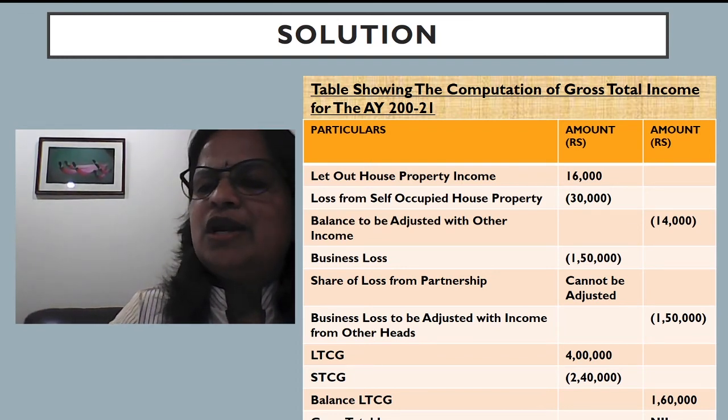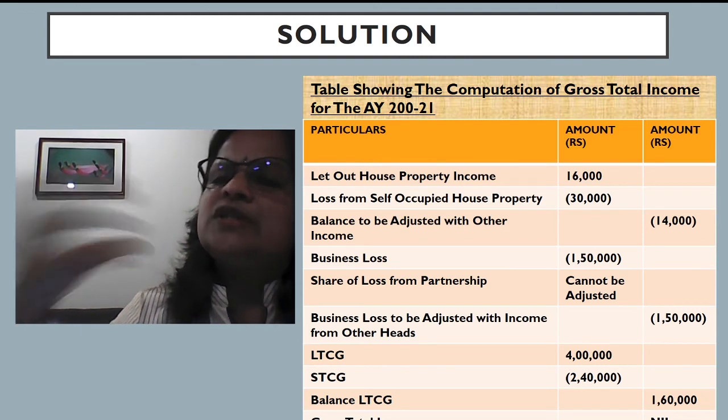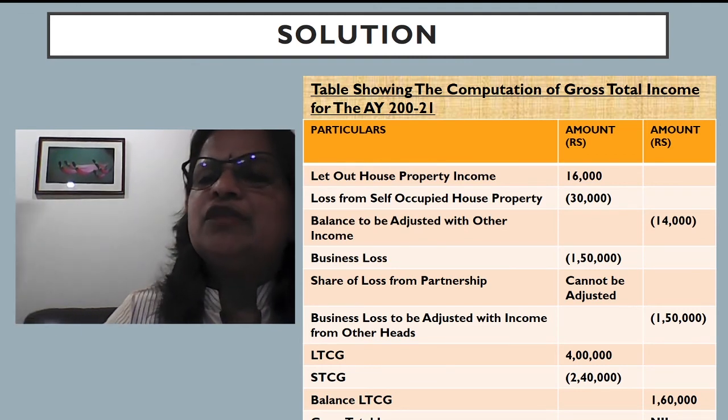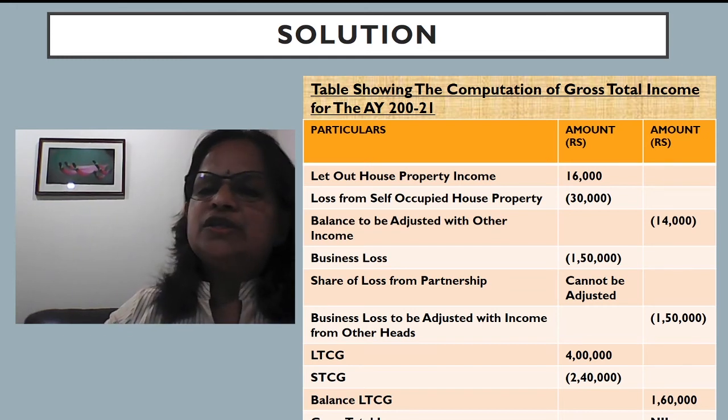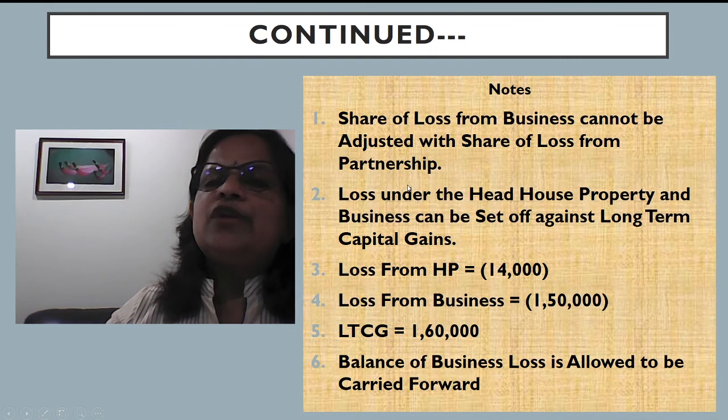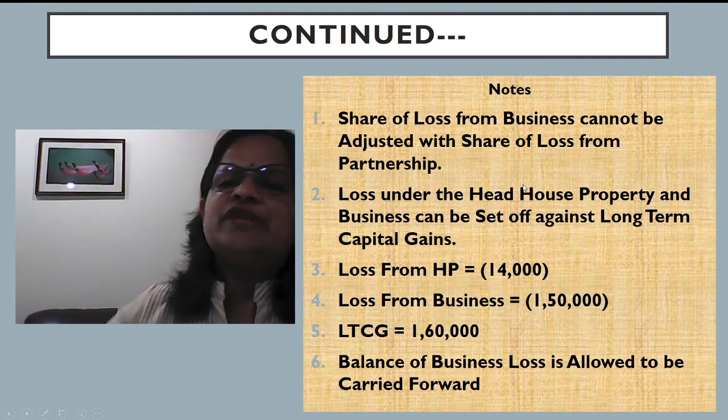1,64,000 loss and 1,60,000 profit. So the loss to be carried forward for next year will be 4,000. That is from the business or house. I'll explain that. So share of loss from business cannot be adjusted with share of loss from partnership. That I've already told you. Partnership, different set of adjustments are there.